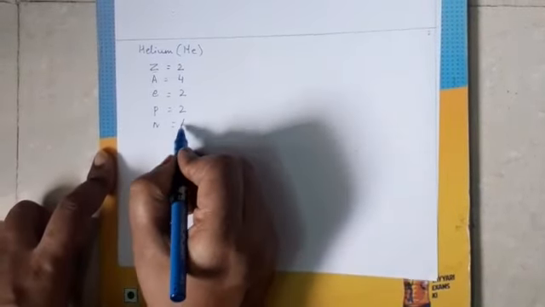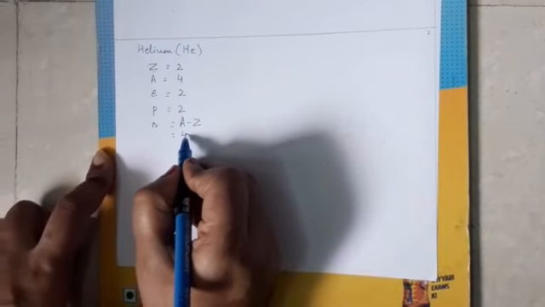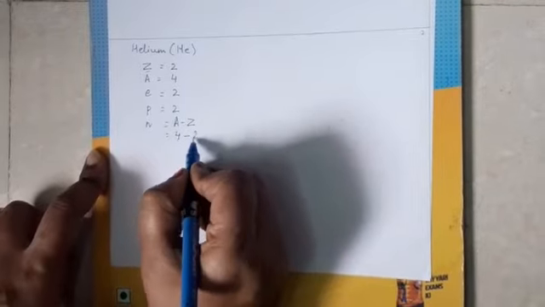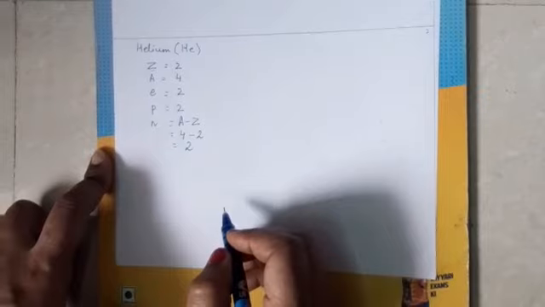Now next, neutrons. What is neutron? A minus Z. Mass number 4 minus atomic number 2. It comes to 2. So neutrons are 2 in number.